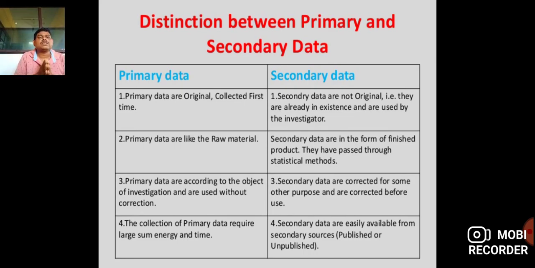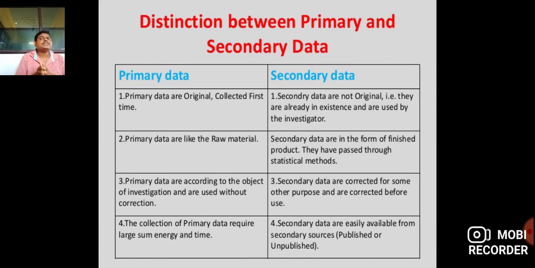Primary data are like raw material and secondary data are like finished products; they have passed through statistical methods. Third, primary data are used according to the object of investigation without correction. Secondary data were collected for some other purpose, so they are corrected before use. Primary data are not corrected; they are randomly collected numerical data from the field. Secondary data involve interpretation in the notebook or analysis, which can change before publication.